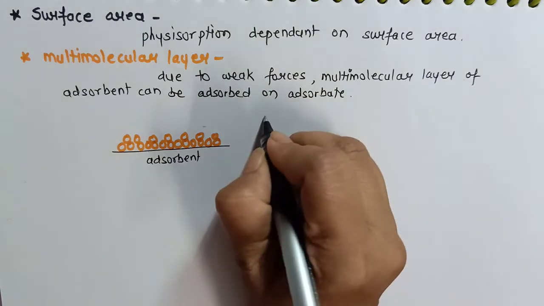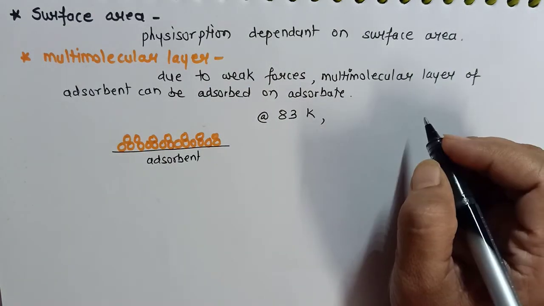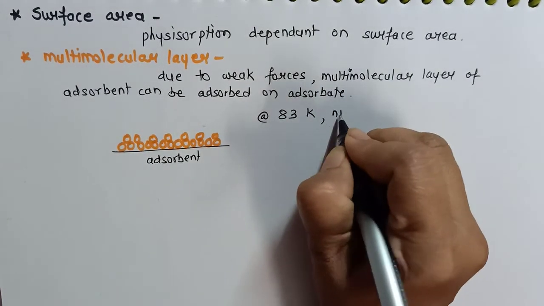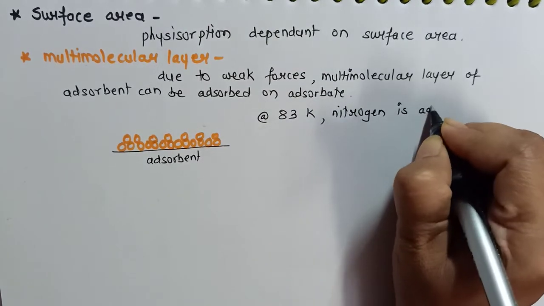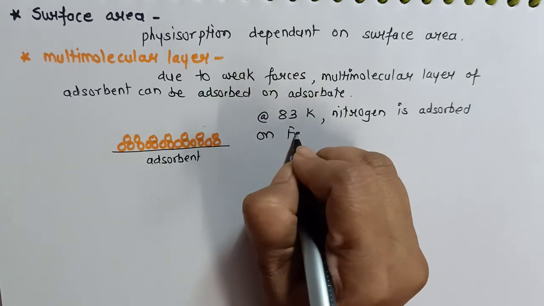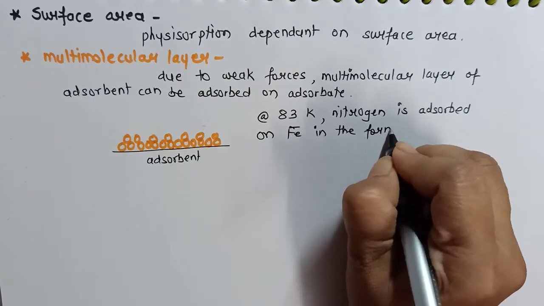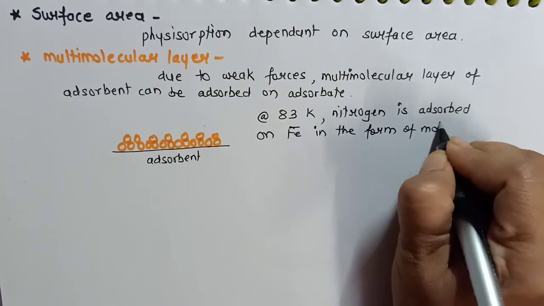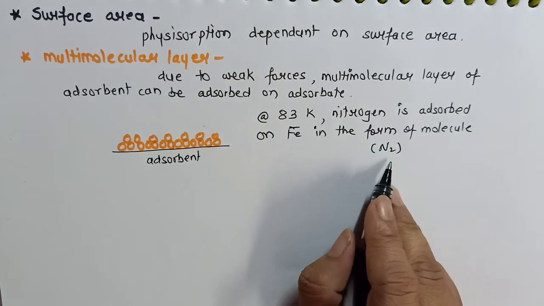For example, at 83 Kelvin, nitrogen is adsorbed on iron in the form of molecule. That is, it gets adsorbed in the form of N2.